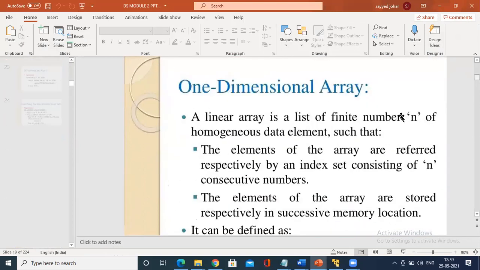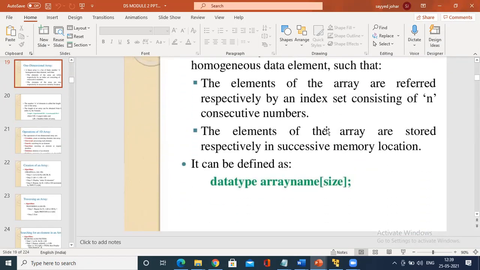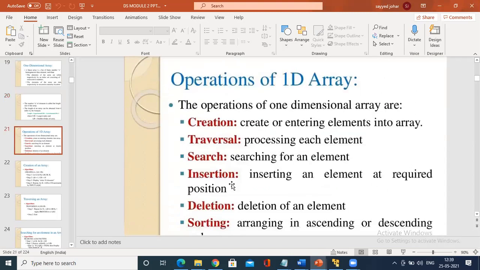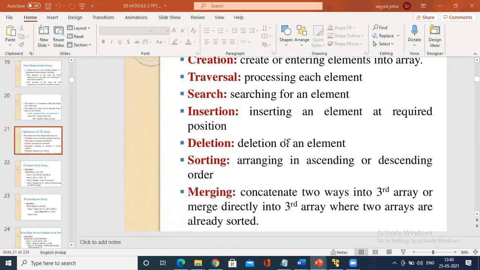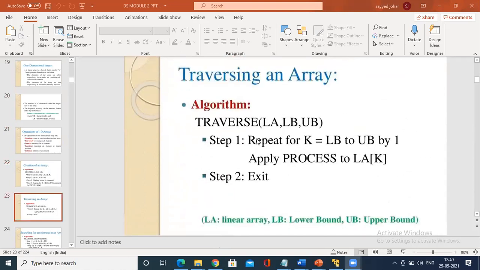In single dimensional array, how the numbers are linearly arranged, and the structure of an array you have to specify. How do you specify, and what are the operations of an array? We have studied traversal. Sorry, search we have not. It's insertion and deletion we have seen, and we need to look into the sorting concept. First, the traversal concept: the algorithm for creating an array, that is how do you store using index element we have seen. Traversing is nothing but fetching the data.